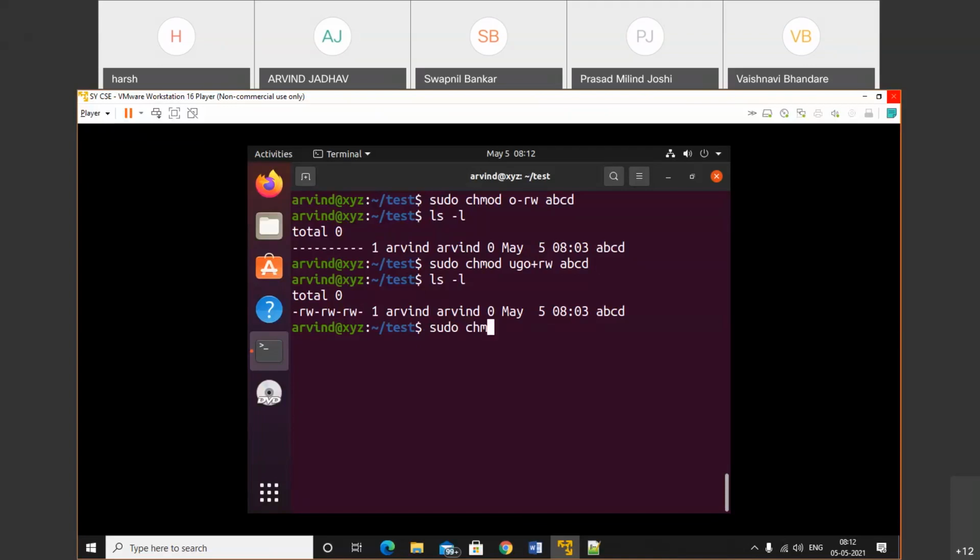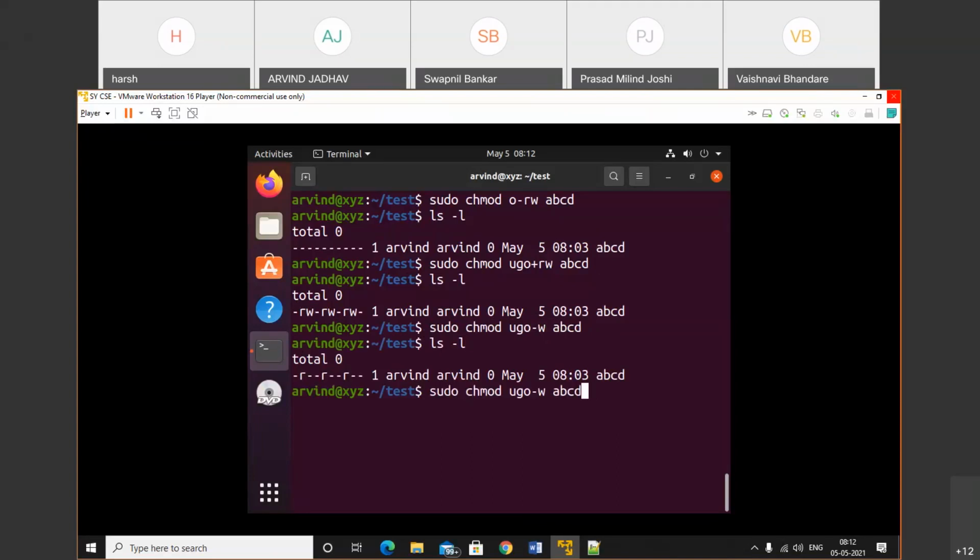Sudo chmod ugo, we just need to use the minus symbol, that's it. Just perform the write operation. I want to remove only write. Can I do that? Yes, you can do that. The name of the file is abcd. Let's check it out. Earlier you had read write operations. Now check, we have only read operations.